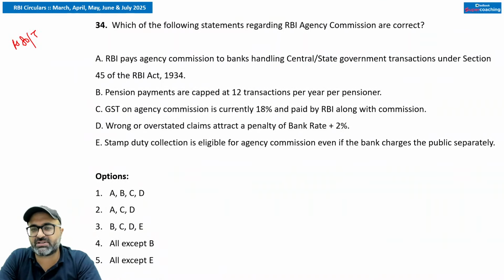If you are receiving the funds in the e-mode, then also you will get the charges. Other payments will also be received, which was 6.5 paisa per 100 rupees. Now it has been revised. So these are the areas which we need to remember.